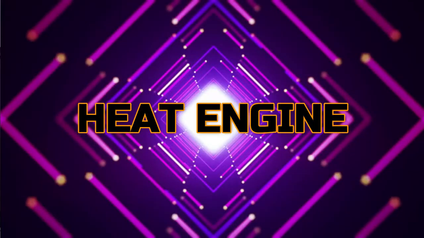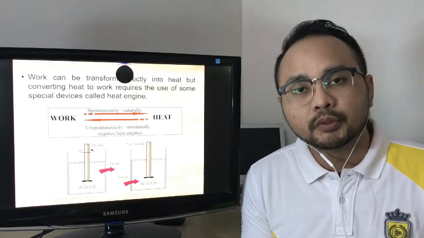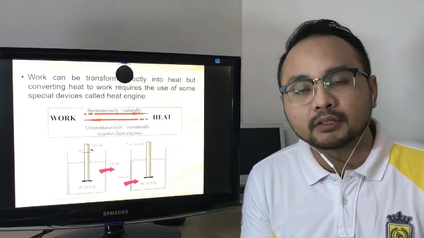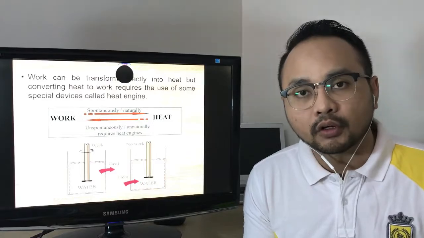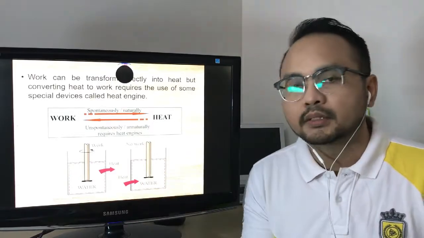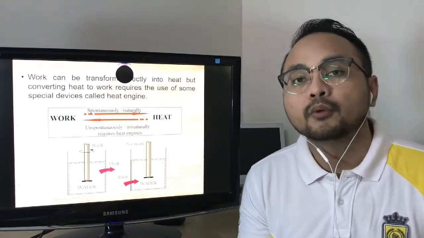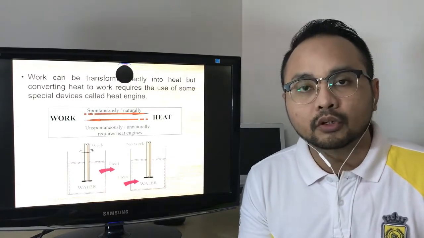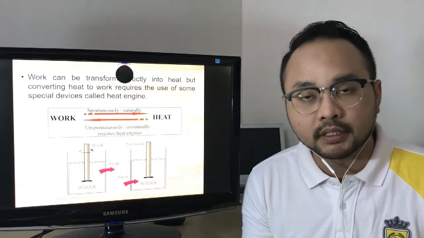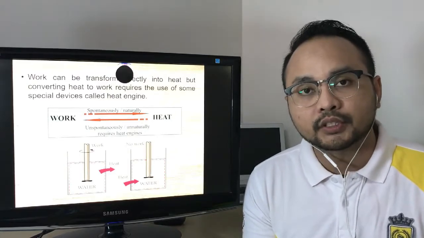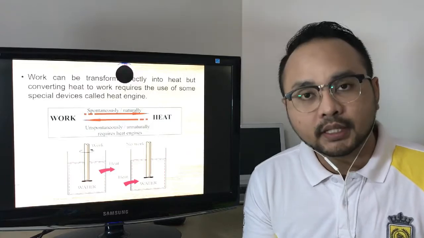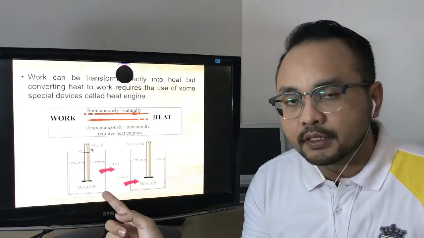Next, we go to heat engine. Just like I mentioned before, we cannot reverse the process unless we have an external force. The same goes for this example. We have work and we have heat, and work will be converted into heat spontaneously. But in order to transform back from heat to work, it will not happen spontaneously. We look at this figure.